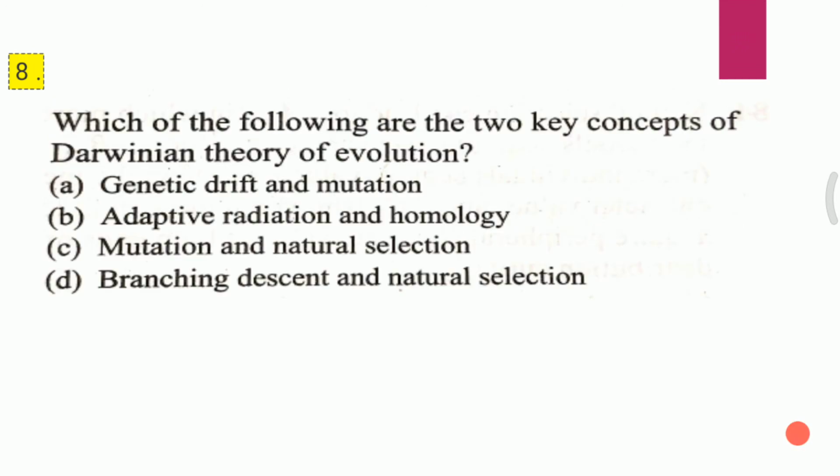Eighth question. Which of the following are the two key concepts of Darwin's theory of evolution? A. Genetic drift and mutation, B. Adaptive radiation and homology, C. Mutation and natural selection, D. Branching descent and natural selection. And the correct answer is D, that is branching descent and natural selection.